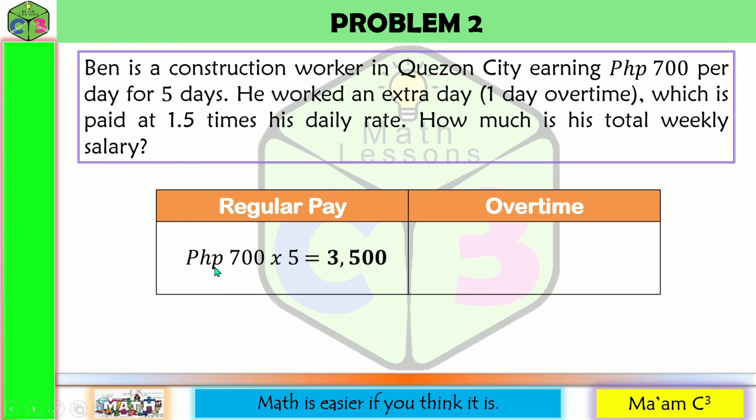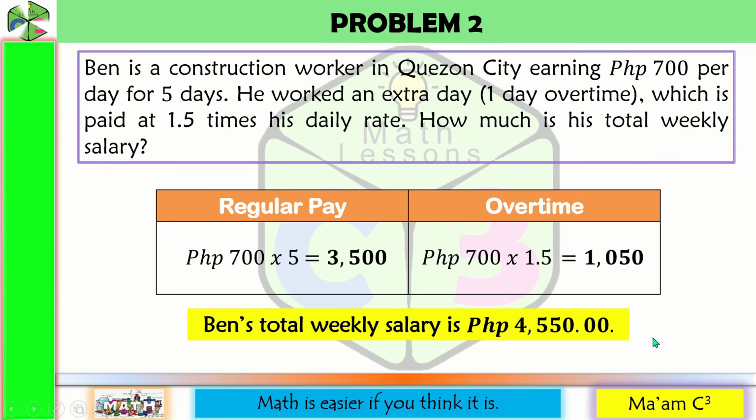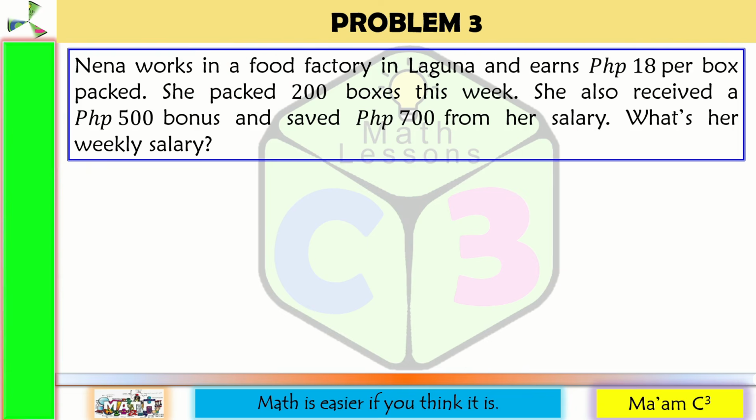His daily rate is 700 pesos multiplied by 1.5. That will be 1,050. So Ben's total weekly salary is 3,500 plus 1,050, 4,550 pesos.